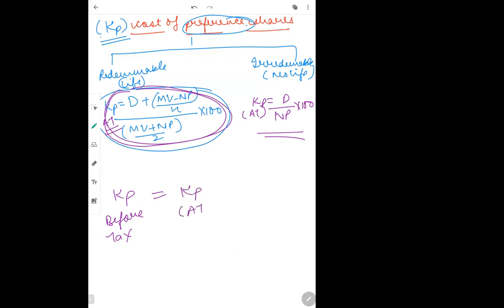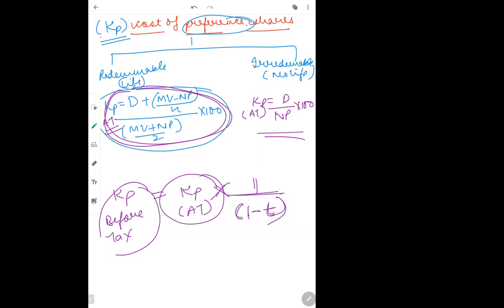KP after tax multiplied by 1 divided by 1 minus T. Do the opposite. Are you getting? This is very rarely asked, but still I have to teach you. If in case they ask you to do KP before tax, you have to do it in this manner: KP after tax multiplied by 1 divided by 1 minus T. You will get cost of preference shares before tax.